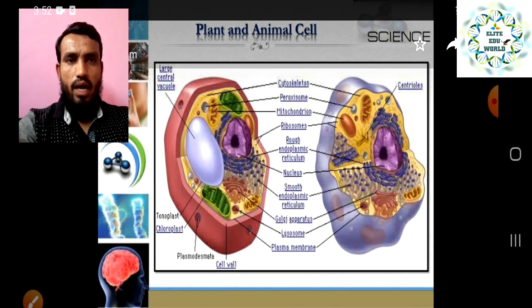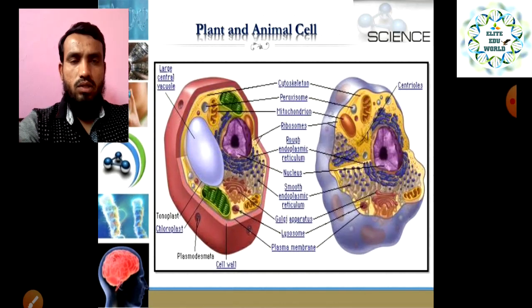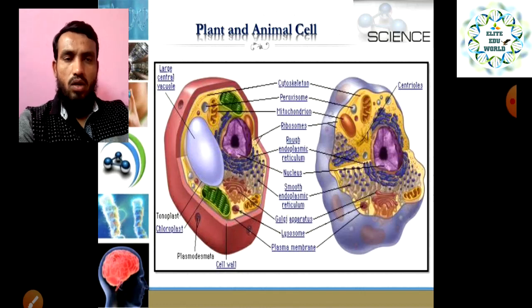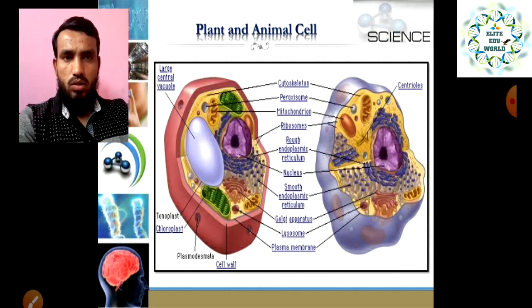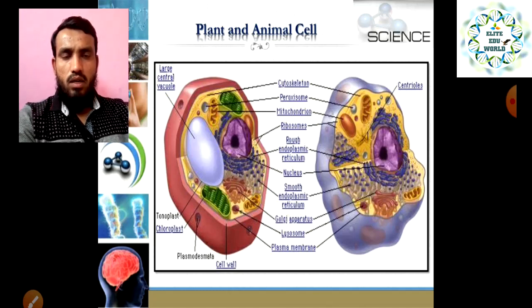So this is the diagrammatic structure. I request all the students to draw it in your notebook, a neat and proper labelled diagram. You can consider this a homework, right? That is a very important thing in all the classes, which you studied previously or will study in the next classes.